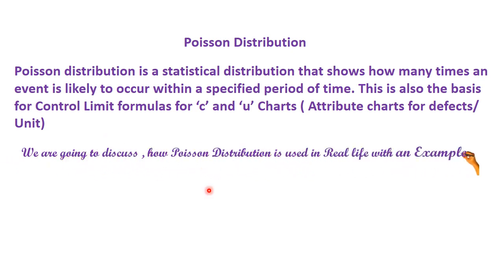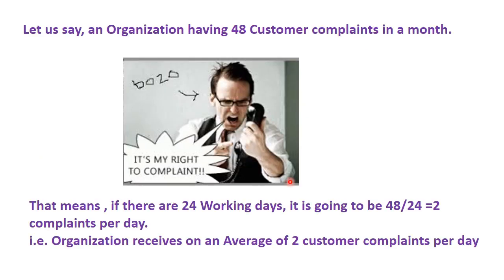We are going to discuss how Poisson distribution is used in real life with an example. Let us say an organization has 48 customer complaints in a month. That means if there are 24 working days, it is going to be 48 by 24, 2 complaints per day. That is, the organization receives on an average 2 customer complaints per day.